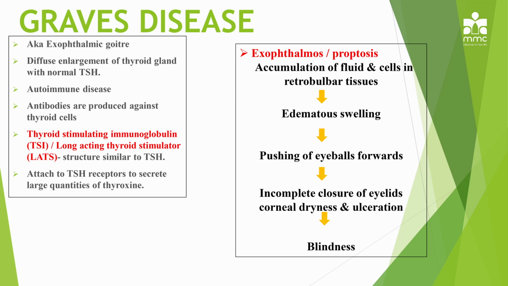So there is activation by your LATS, long-acting thyroid stimulator. Because of this, as the name suggests, the long-acting thyroid stimulator keeps on stimulating the thyroid gland to produce excessive thyroid hormones. That will result in hyperthyroidism. Here it is Graves' disease. So they attach, like I said, to TSH receptors and secrete large quantities of thyroid hormones or thyroxine.